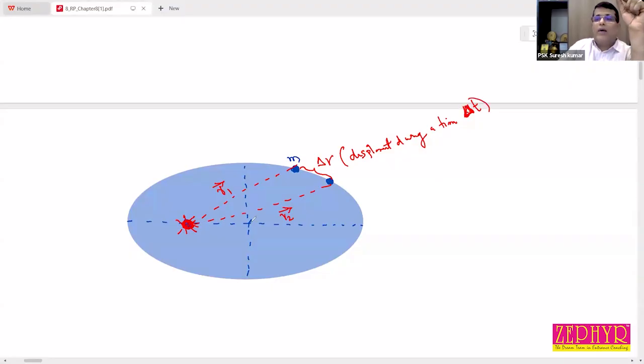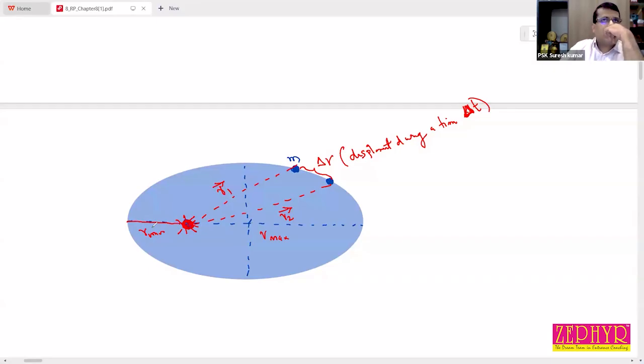So while the planet revolves around the sun, the separation between planet and sun continuously changes. R1, R2, this distance is R maximum, this distance is R minimum. So continuously r changes.